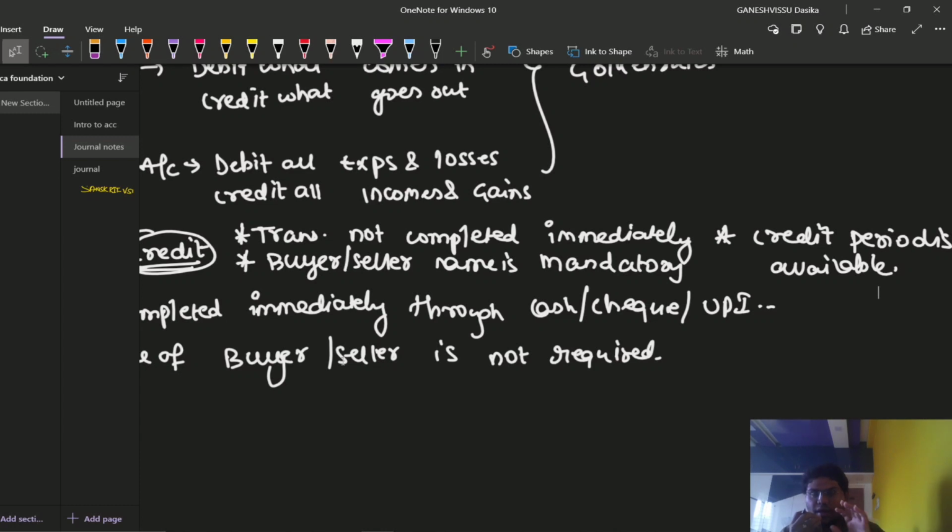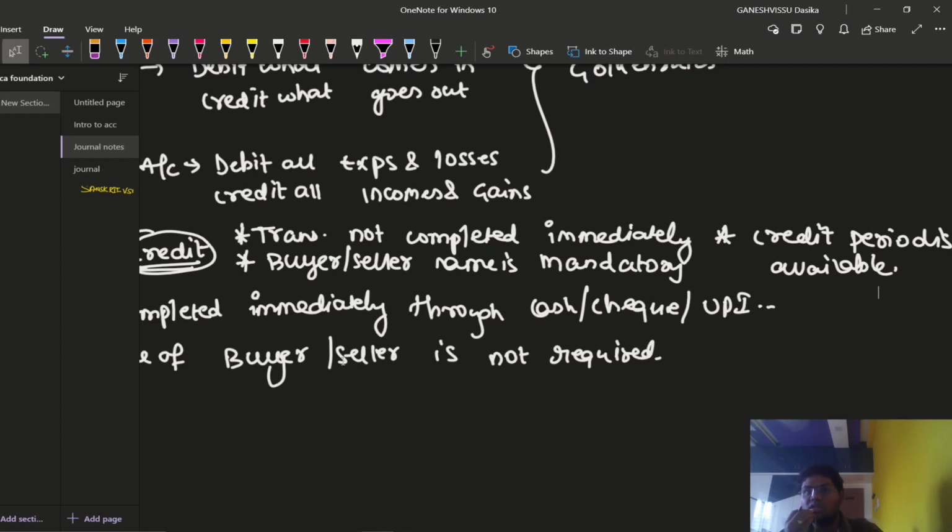That means we have given them a credit period to pay the money after 30 days. That 30 days is the credit period. Okay, friends, is the transaction completed immediately? Transaction, in the sense of what I am discussing here, is a giving and taking policy, right?